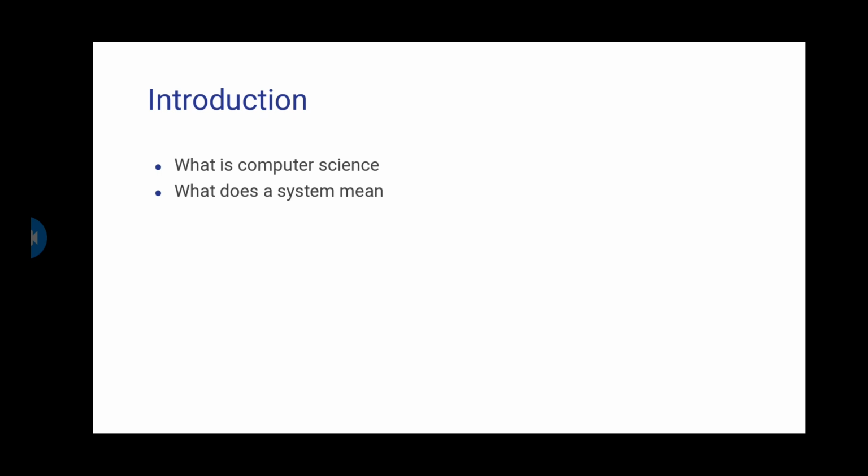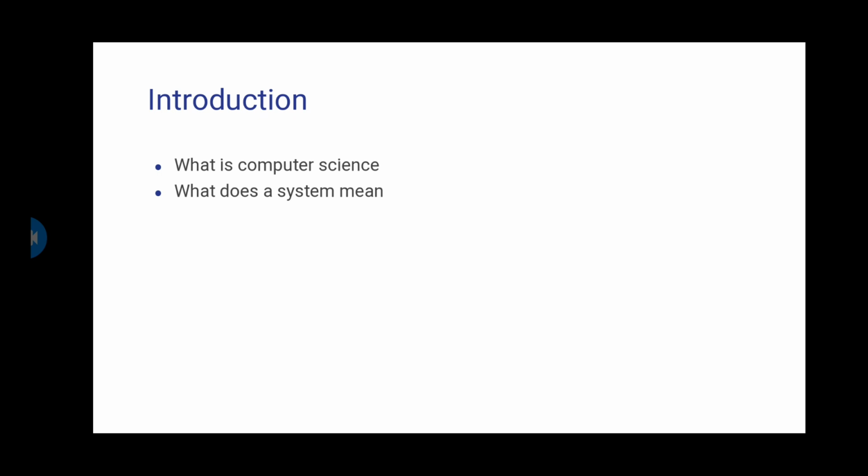So what about computer science? What does it study? Well, it studies systems as well. What systems do we call? For example, in biology, we call systems like the digestion system and nervous system. In physics, we study electrical systems.